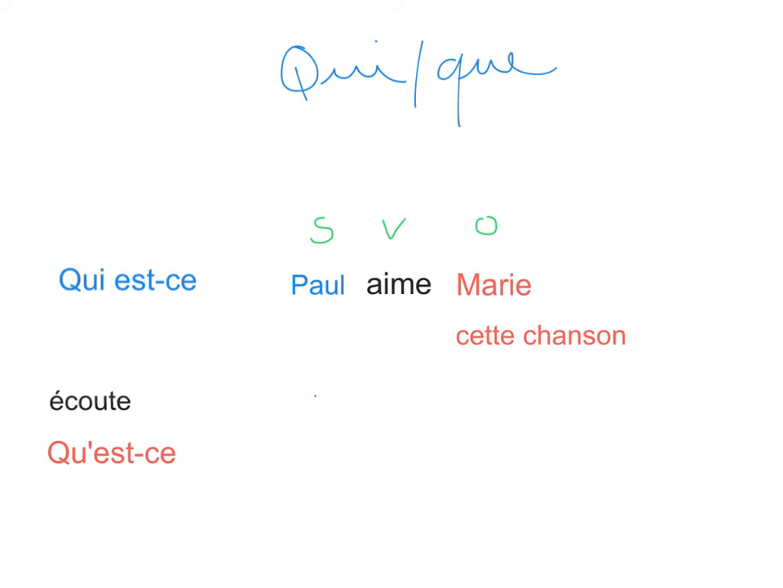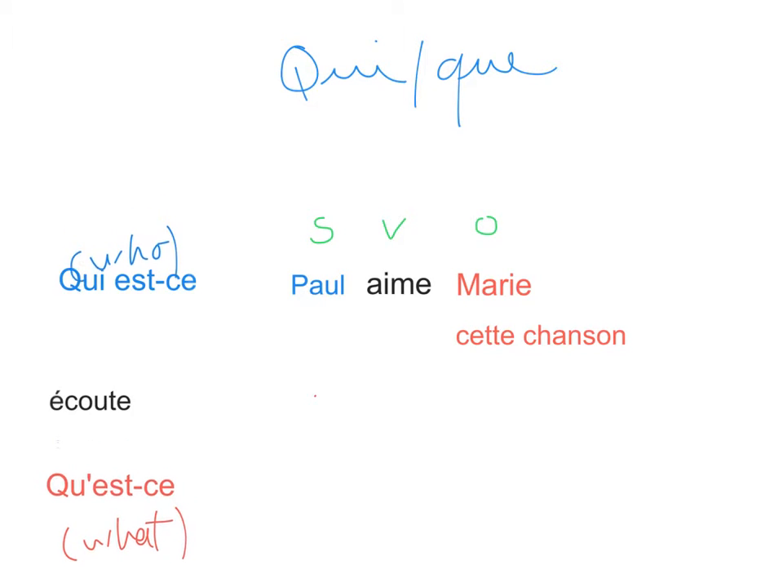This is very important. So let's take a look at how we're going to ask questions and how we're going to get these different answers. First of all, please keep in mind that qui est always means who, and qu'est always means what. Okay, just keep this in mind.